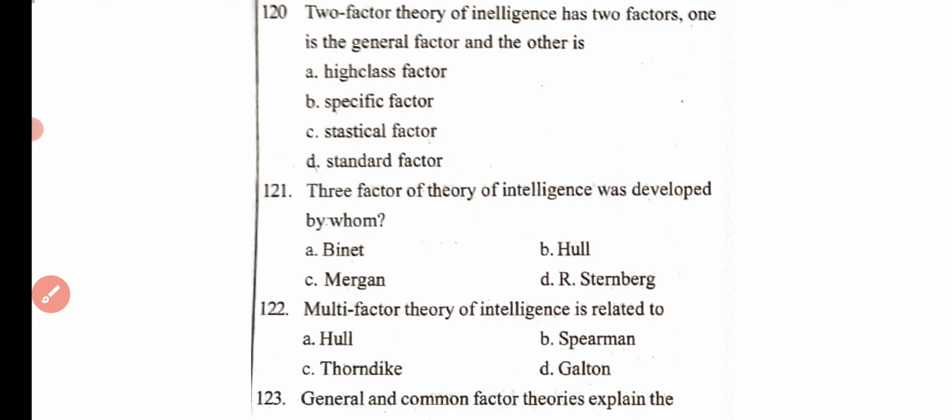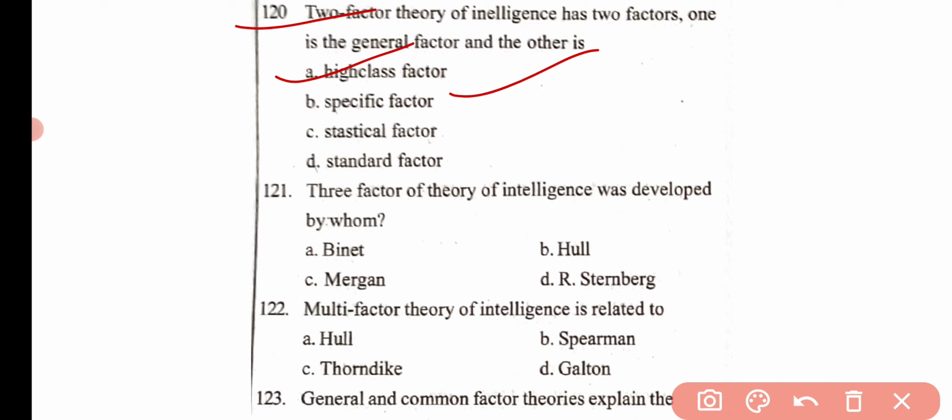Then the next question is, two-factor theory of intelligence has two factors. One is the general factor and the other is the dash. Option A high-class factor, option B specific factor, option C statistical factor, and option D standard factor. Here the correct answer is specific factor. Option B is the correct answer.